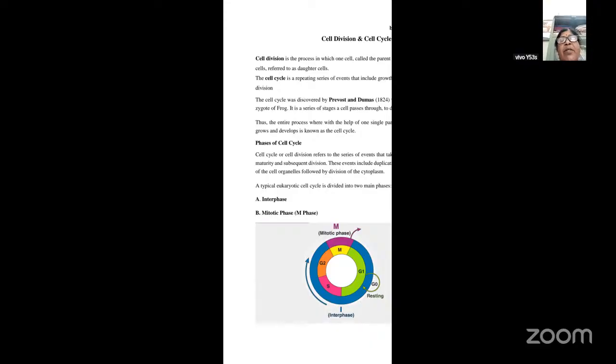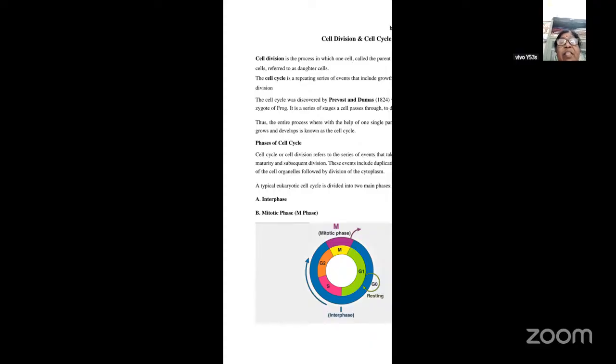They described it as a series of stages a cell passes through to divide and also produce new cells. Thus the entire process, in which a new cell population grows and develops from one single parent cell, is known as the cell cycle.